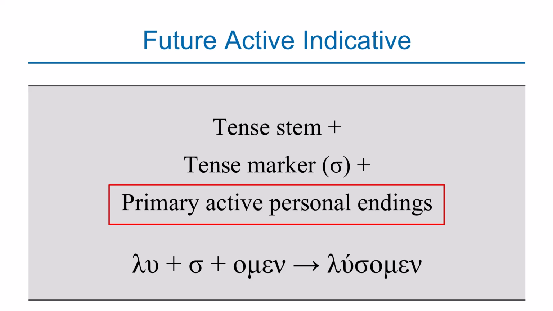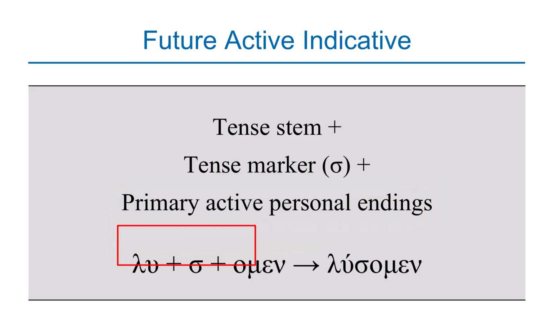Let's use the word luo for example. If you want to build luo in the future tense, in the active voice, you get the tense stem, which is lu, and attach the tense marker, which is sigma. Sigma is what we call a tense marker. It shows that the word you're looking at is in the future tense. When you see the letter sigma after the stem, you should know that the word you're looking at is in the future tense.